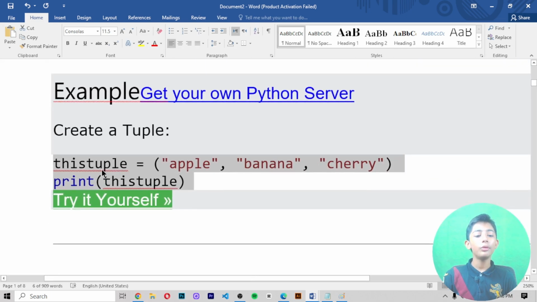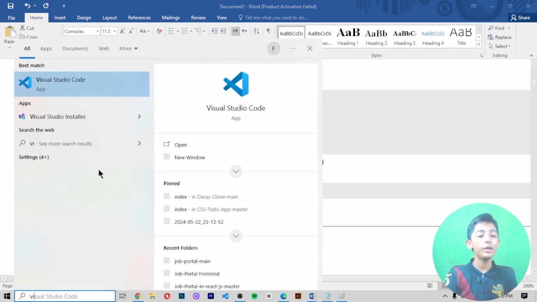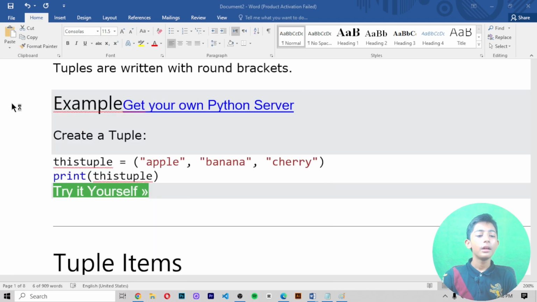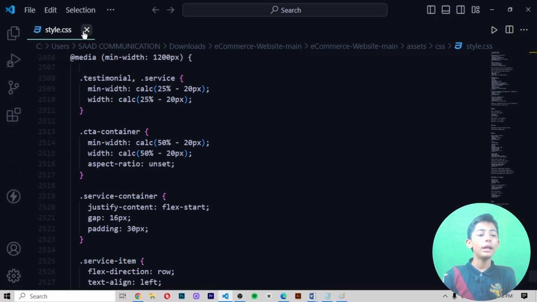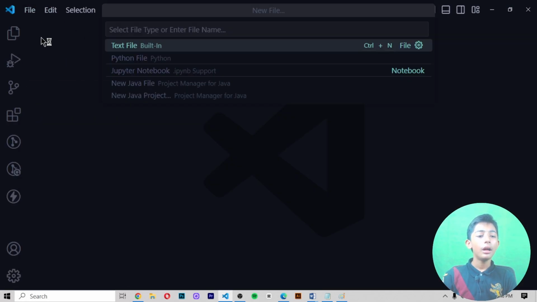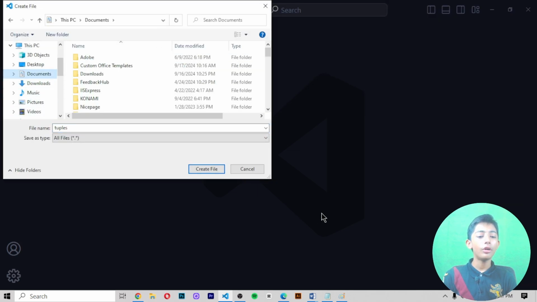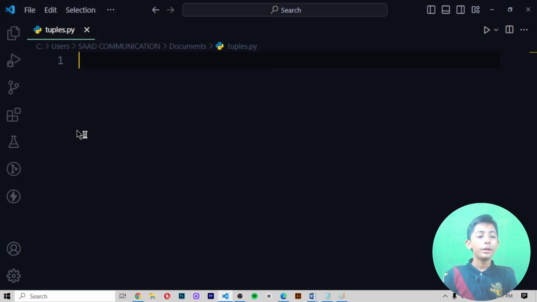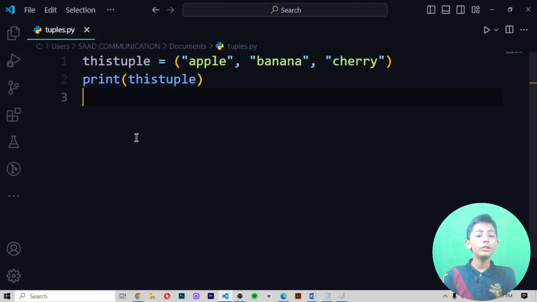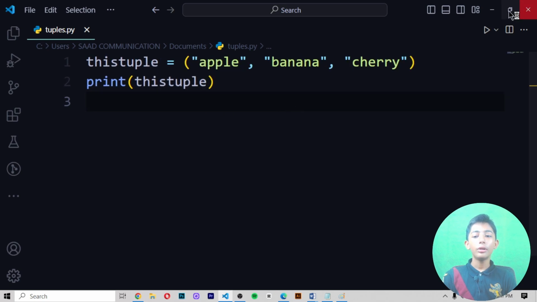So let's run it in my Visual Studio Code. First of all, you go to your Visual Studio Code, and make a new file by the name of tuples.py. Here you can see one file has been made. When you paste the code, save it and run it.